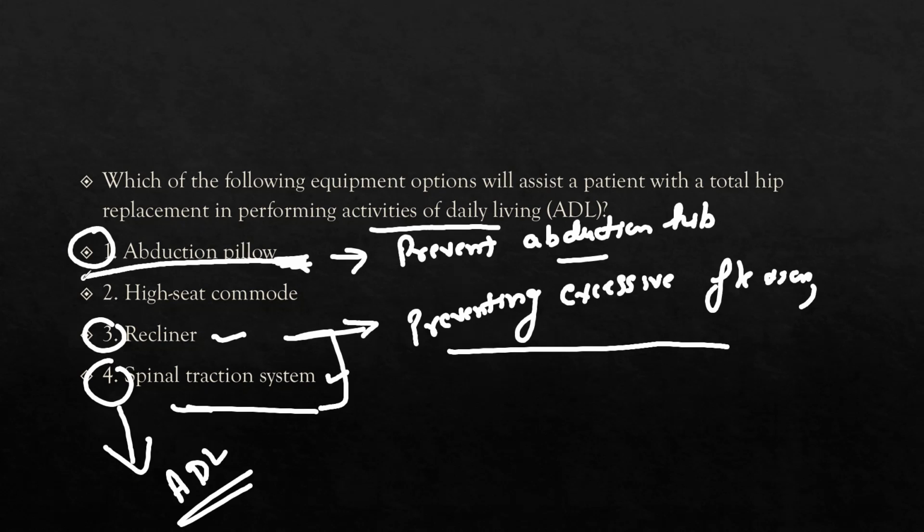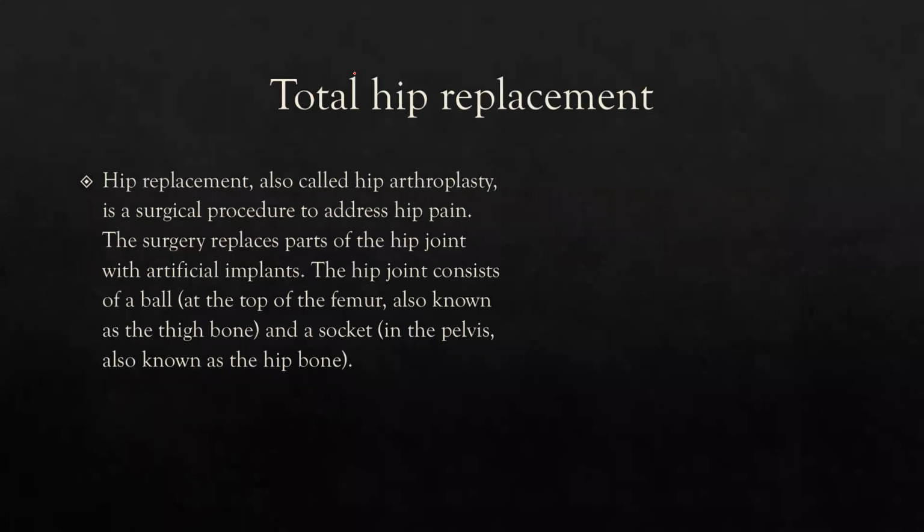So let's see about the second option. How can the second option be the right option here? Firstly, see the total hip replacement. Hip replacement, also called hip arthroplasty, is a surgical procedure to address hip pain. The surgery replaces part of the hip joint with artificial implants, and the hip joint consists of a ball and a socket. So this is just an introduction to hip replacement.